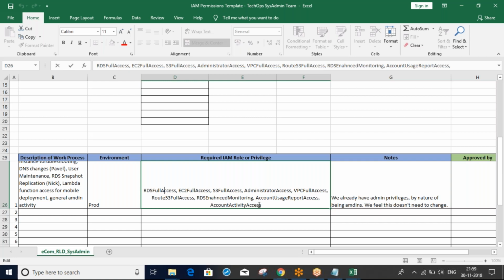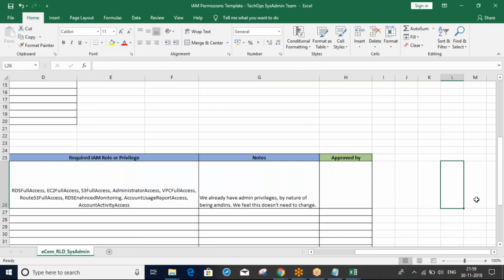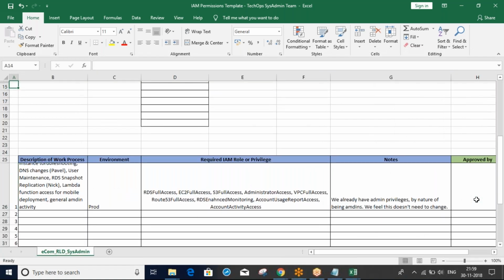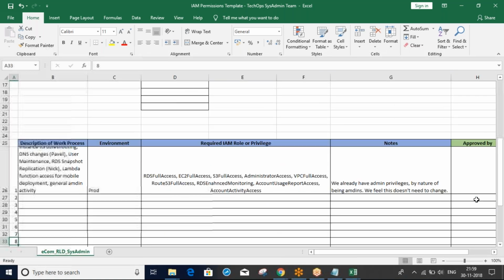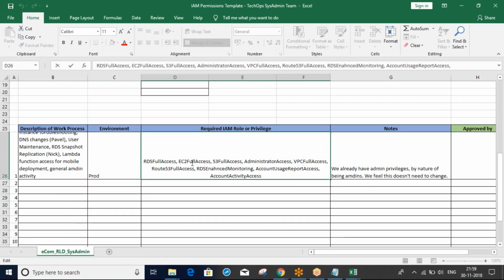They will use whatever they want. They will provide whatever permissions and process they want, so as per this we will give the access based upon their request.